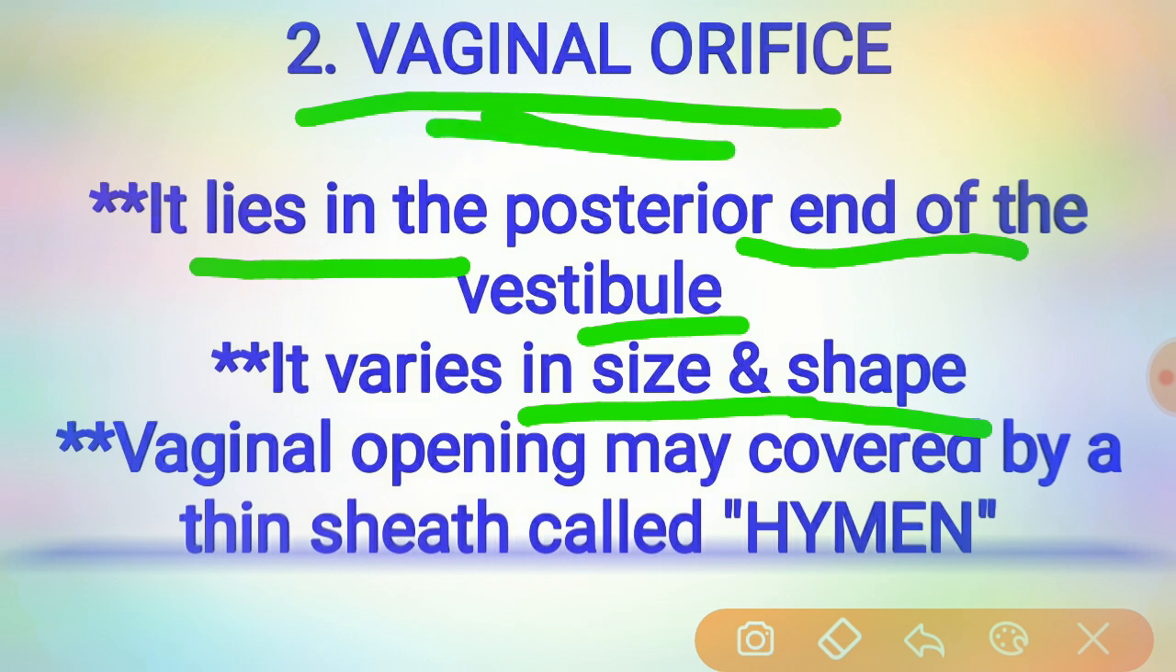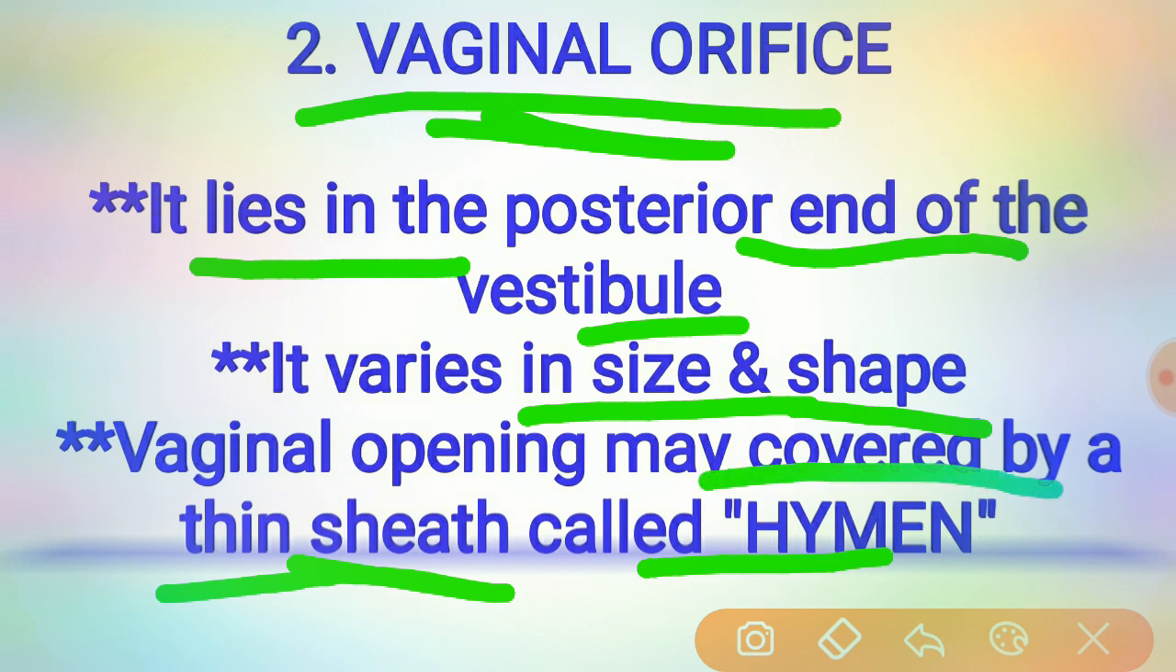So the vaginal orifice will be exposed. It is incompletely closed by a septum of mucous membrane, or a thin sheet, that is called a hymen. The vaginal opening is covered by this septum of mucous membrane, the thin sheet called the hymen.